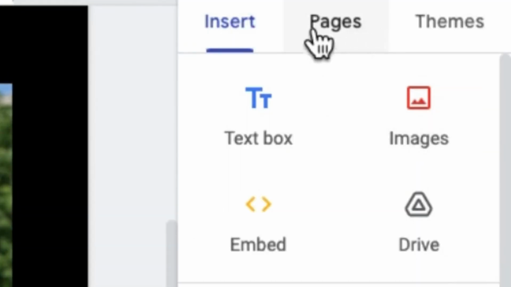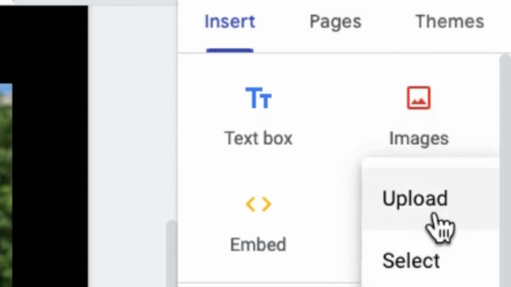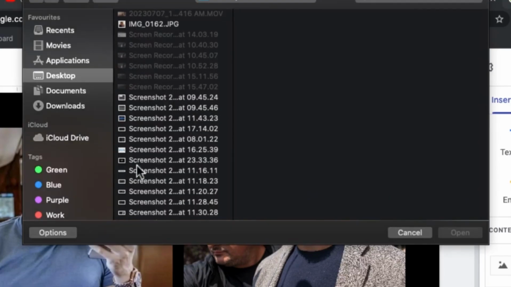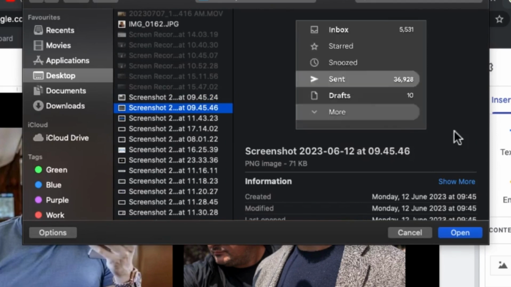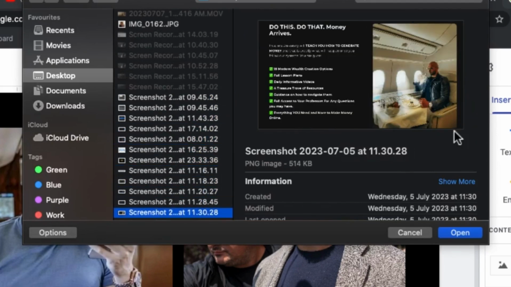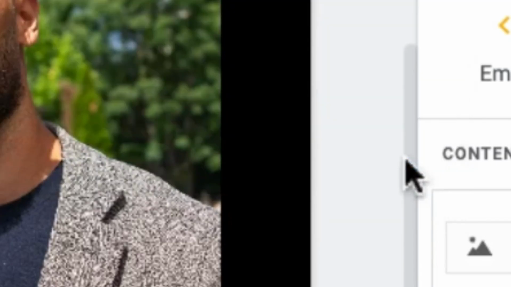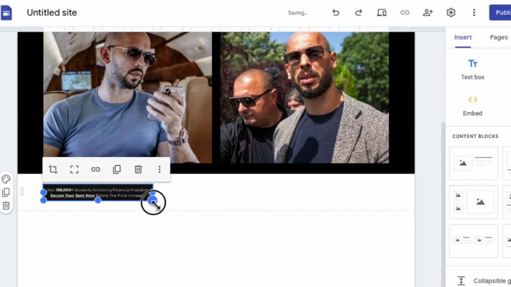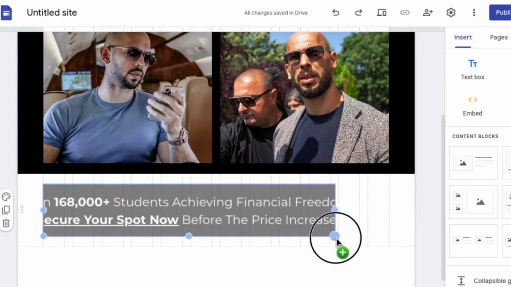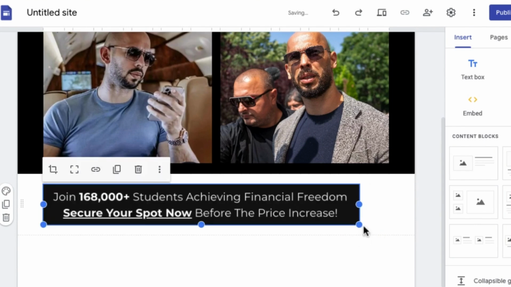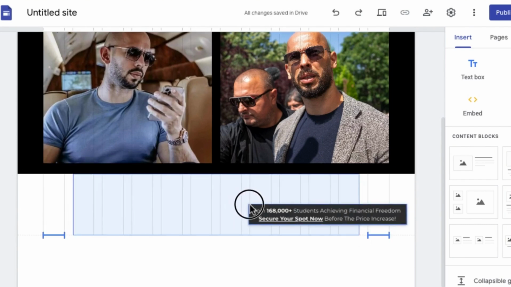So I'm going to go ahead and click on where it says images. I'm going to click on images and click on upload, right? So once you click on upload, I'm going to go ahead and look for the screenshot that I have done, right? So I'm going to look for this so you can see this is the screenshot right here. It says join 168,000 students. So I'm going to click on open. And once I click on open, guys, you can see my screenshot is here. So I'm going to drag this and make sure that it actually fits. And I'm going to center it on the page.